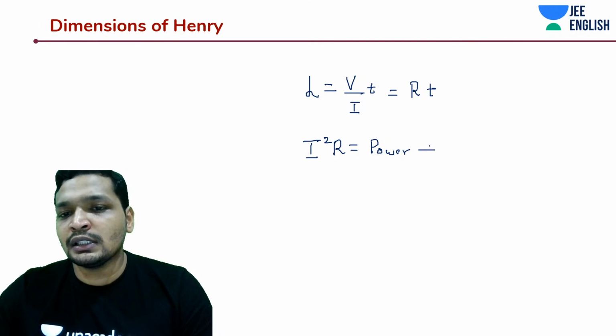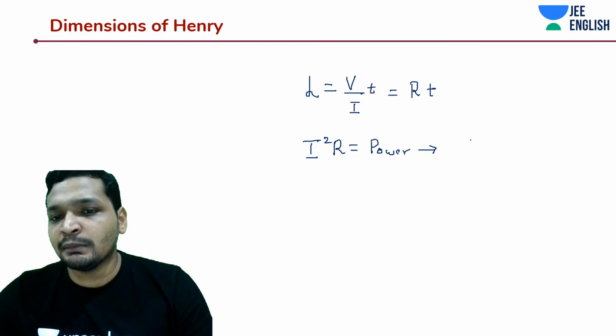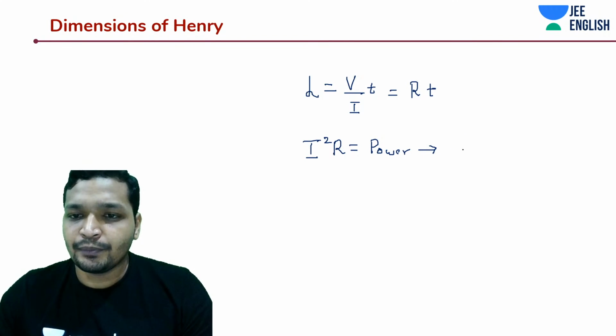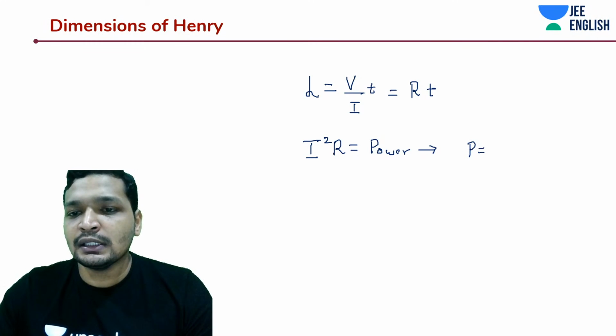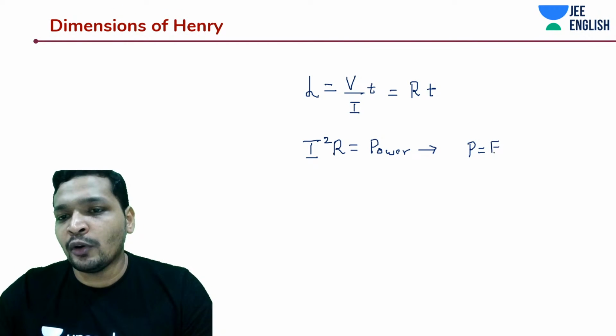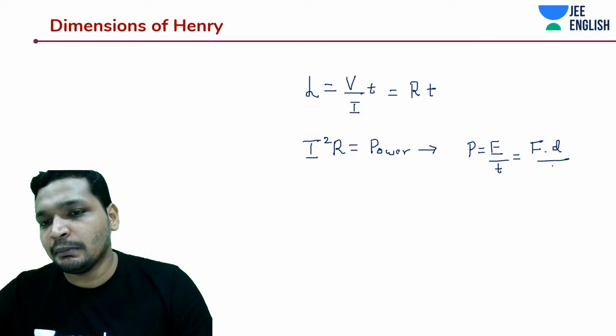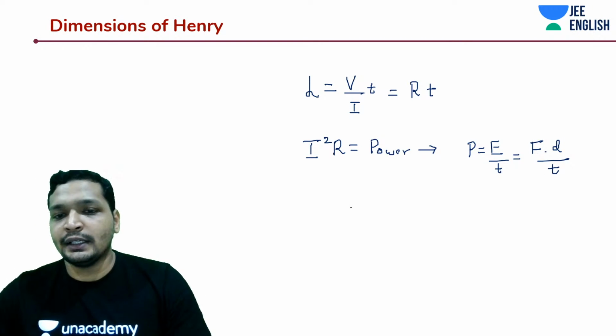And what is the unit of power? Power is nothing but work done per unit time, energy by time. Okay, power is energy by time or work done by time, which is nothing but force into distance by time. All right.